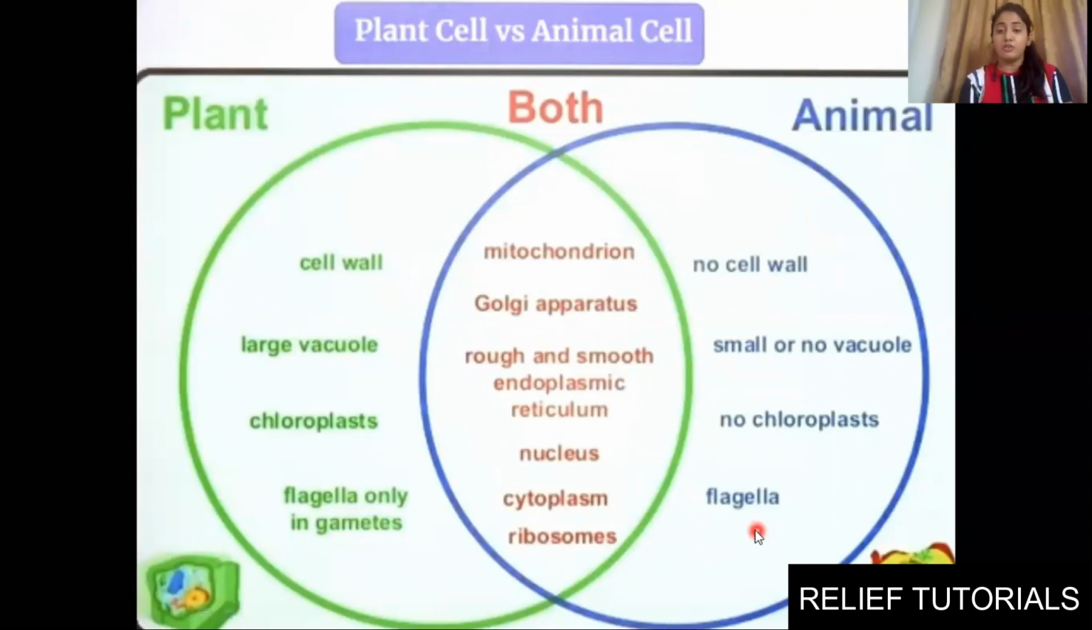Clear? There are a few similarities between plant and animal cells: mitochondria, Golgi apparatus, cytoplasm, nucleus, ribosome, smooth ER and rough ER. These are the organelles present in both of them. And these are the differences in plant and animal cells. Though we both are multicellular organisms, there are a few differences, which I have mentioned here.